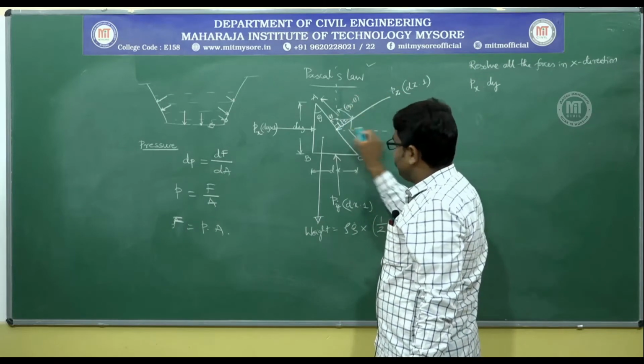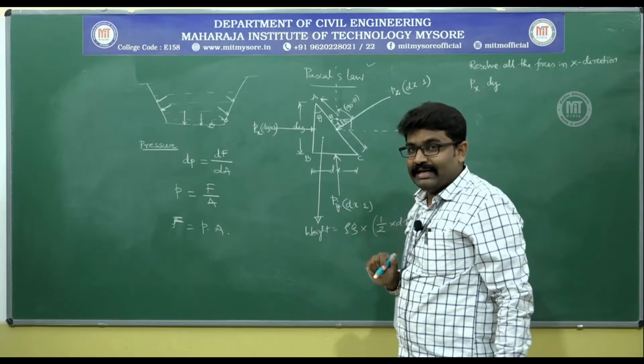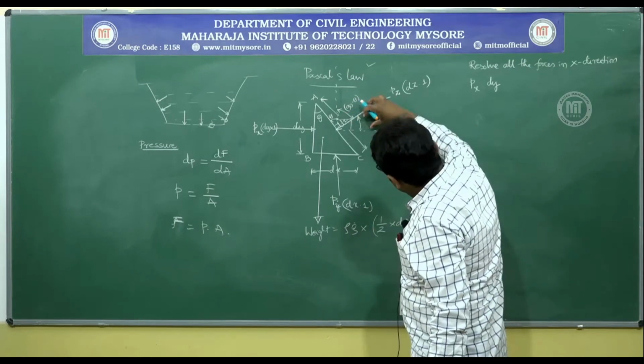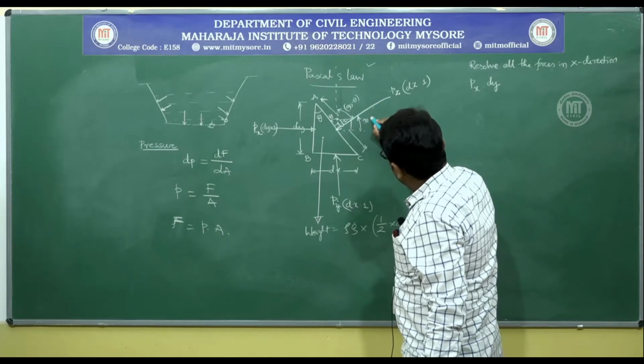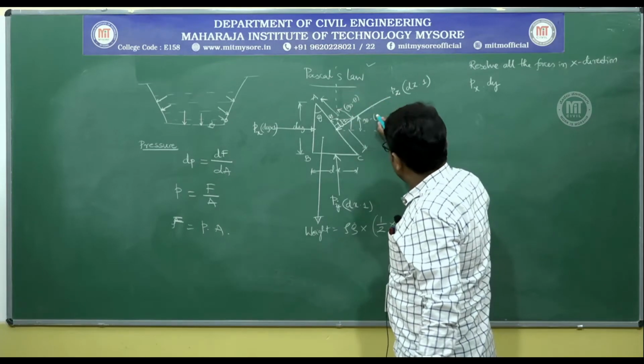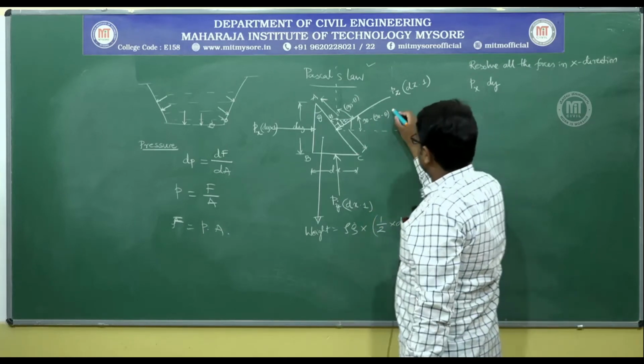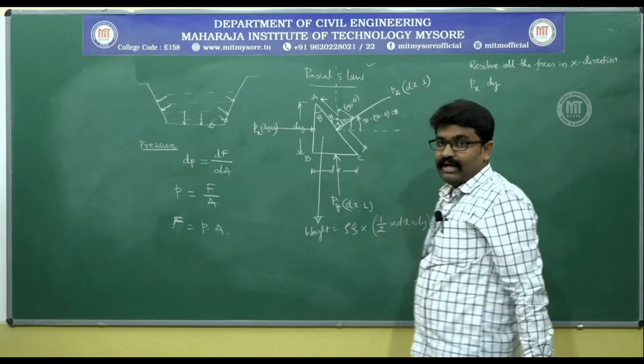Again, if you observe, between the components you have 90 degrees. That means this total angle is 90. So, this remaining angle must be 90 minus this angle, which is 90 minus theta. 90 minus 90 minus theta is nothing but theta.